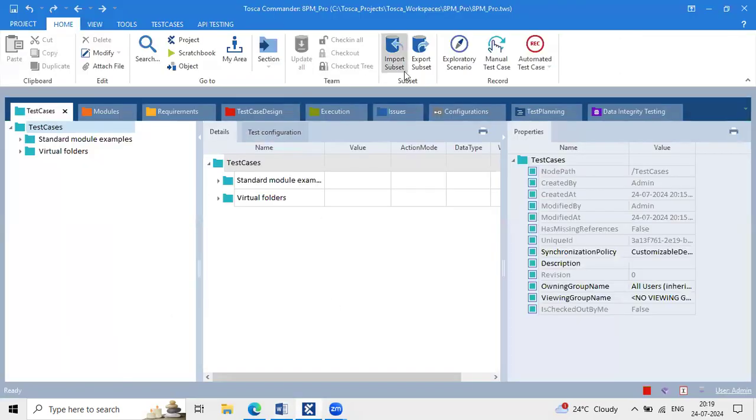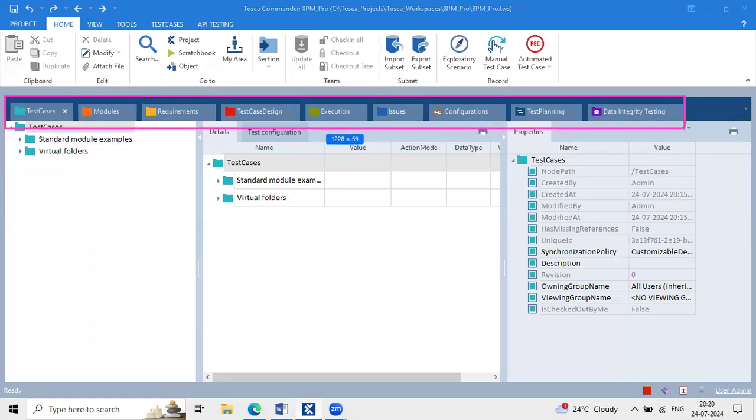So all these sections are added here. Is everyone able to see what the sections are? Make a note. Everything is added here, correct? Test cases, modules, requirement, test case designing, execution, issues, configurations, test planning, and data integrity. Clear with this part, team?